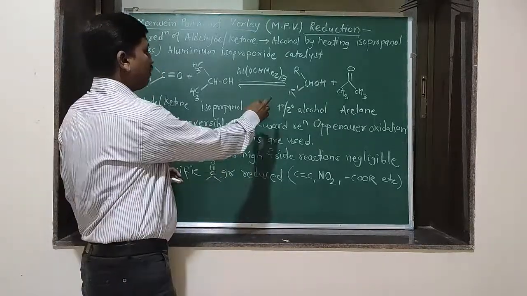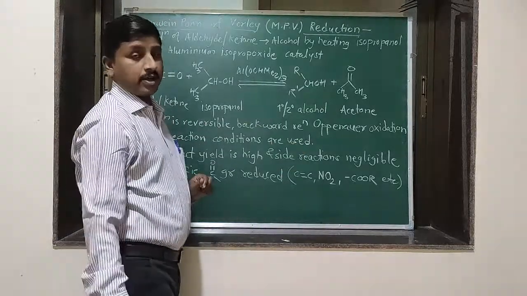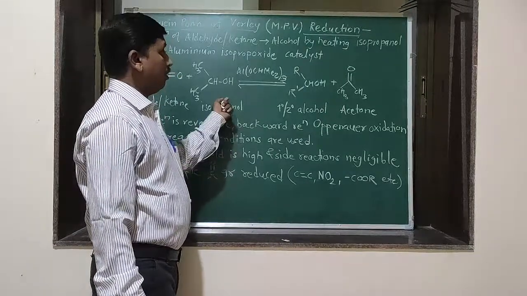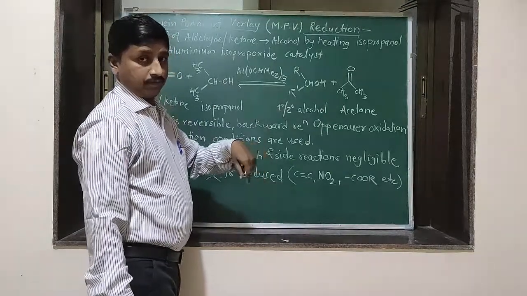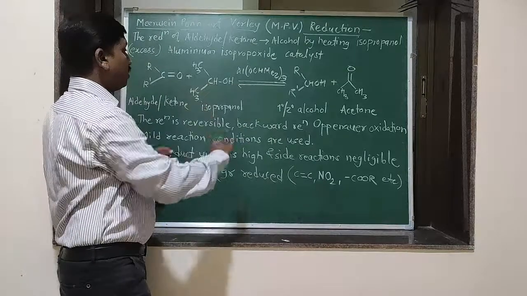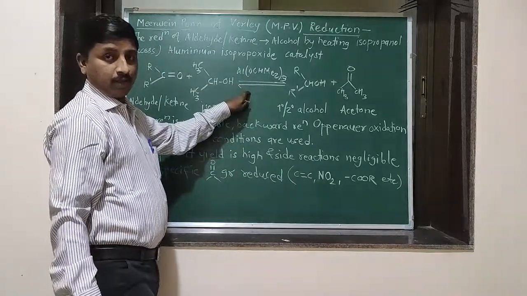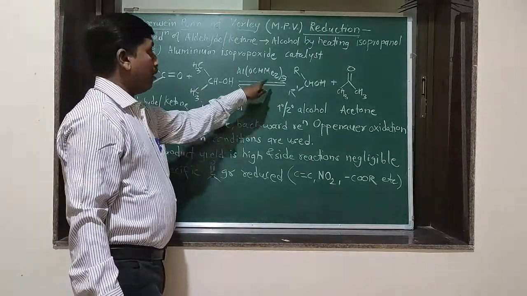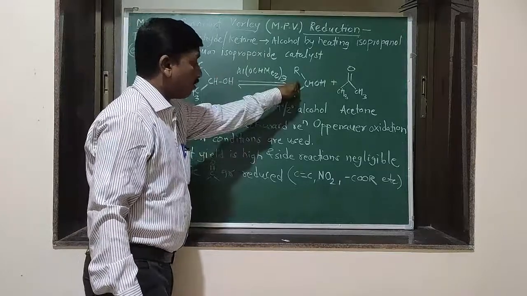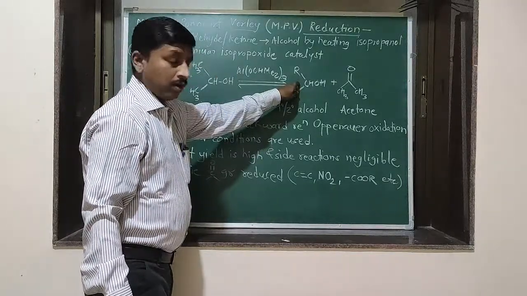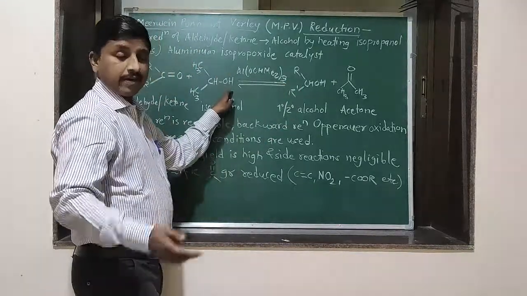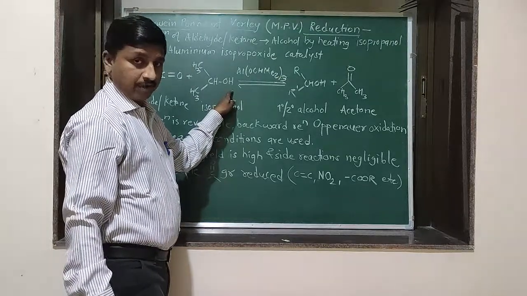They get converted into the primary or secondary alcohol and acetone. This is the reaction, a reversible reaction, and this is MPV reduction, but its backward reaction is referred to as the Oppenauer oxidation.